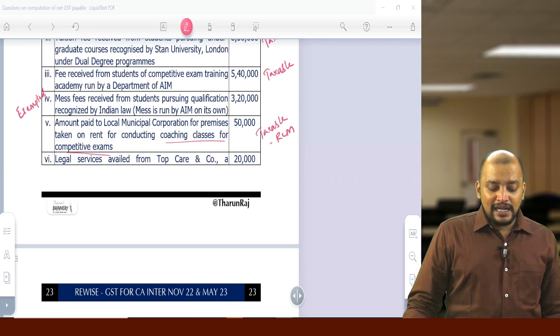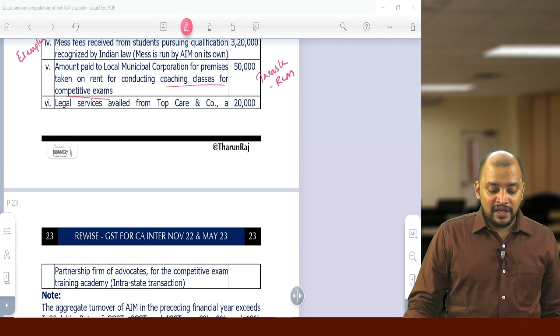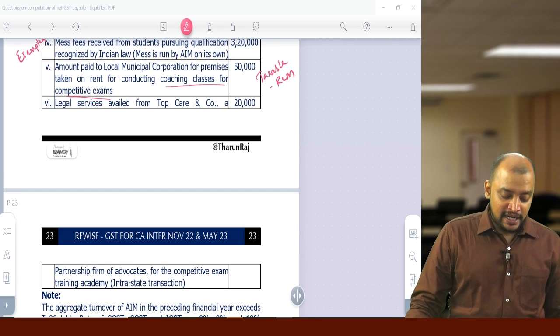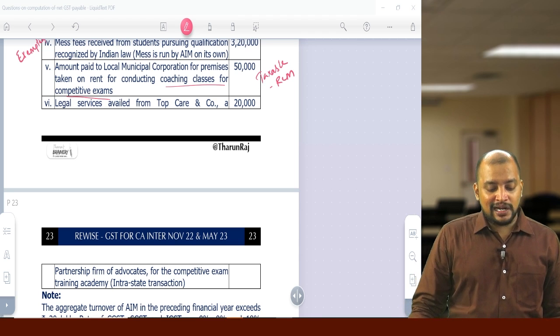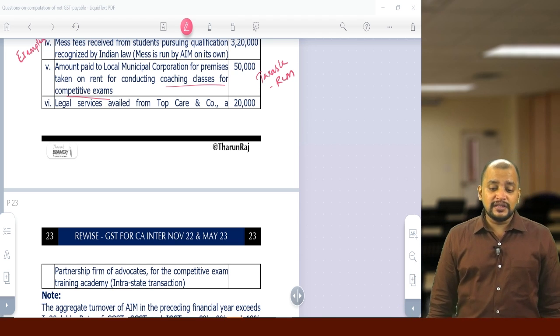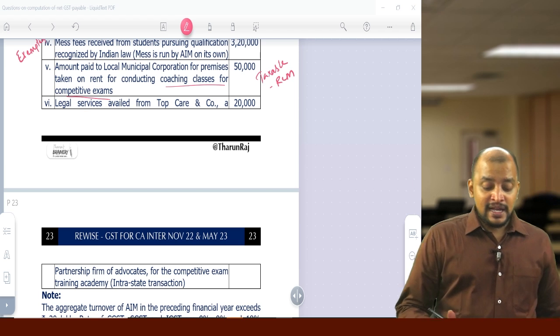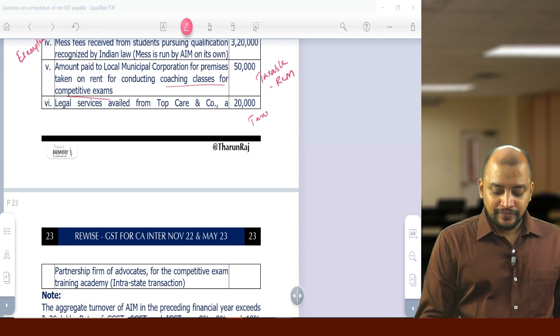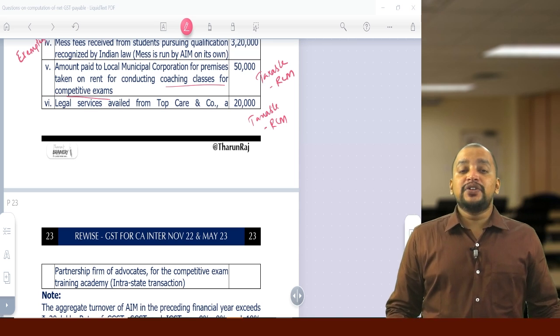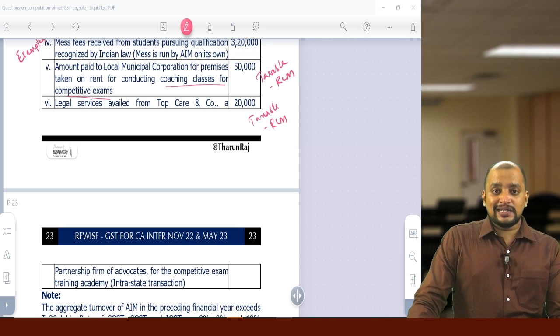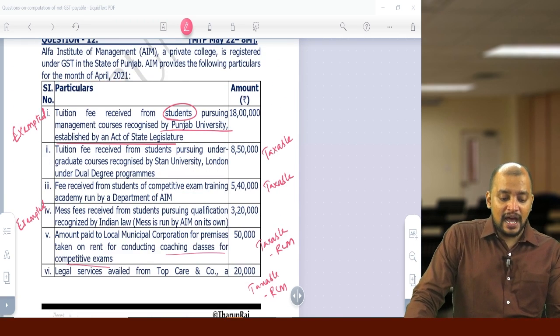Then legal services availed from Top Care and Company, a partnership firm of advocates, for the competitive exam training academy. Same way, this is also taxable under RCM in the hands of this institution, because advocate services and arbitrator services are covered under RCM.